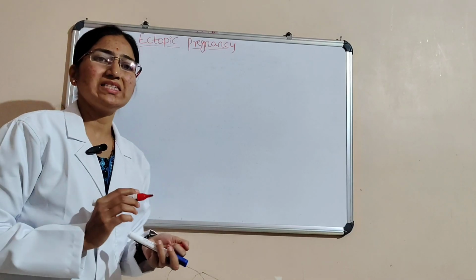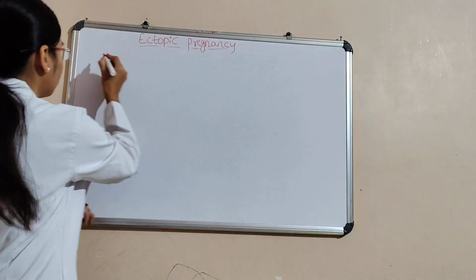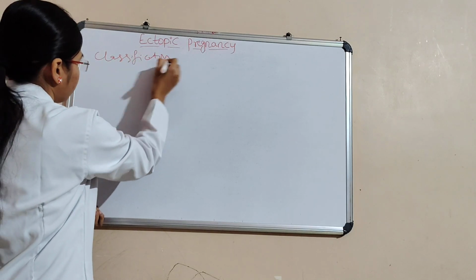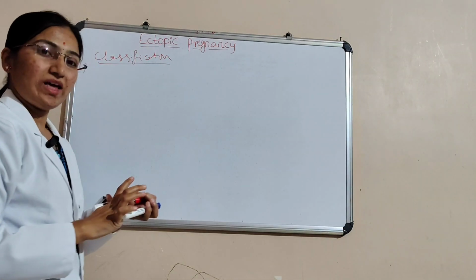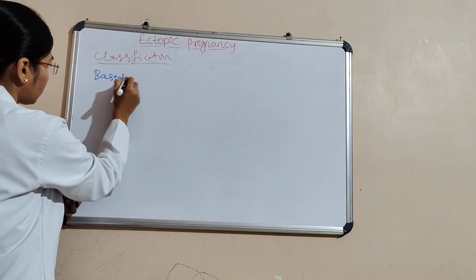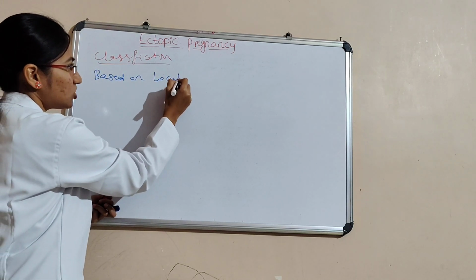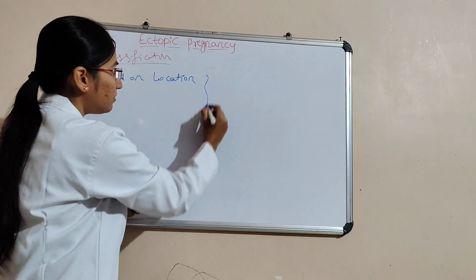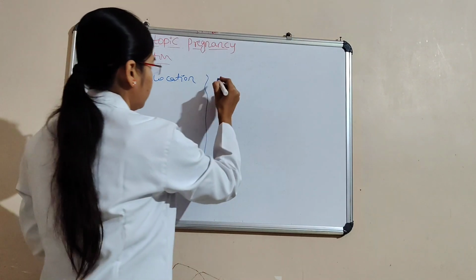Next we will see the classification of ectopic pregnancy. Here there are two types: based on location, and based on presentation.